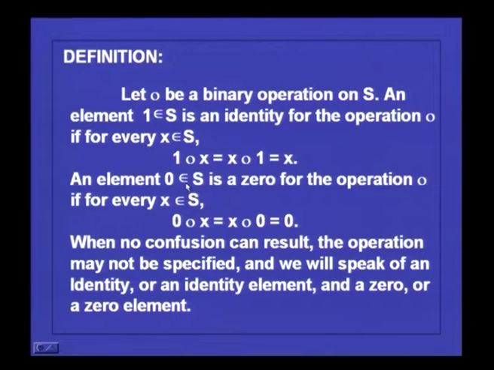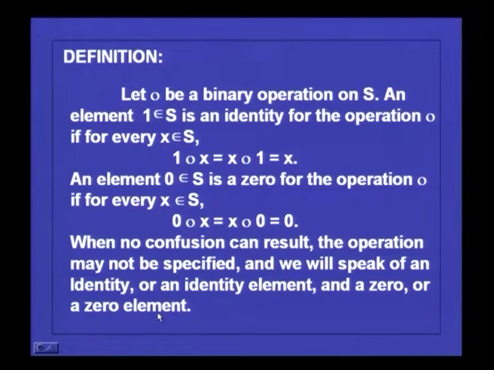An element 0 belonging to S is a 0 for the operation dot if for every x belonging to S, 0 dot x is equal to x dot 0 is equal to 0. So, this dot sometimes you omit because there is no confusion. So, you talk about an identity element or a 0 element.